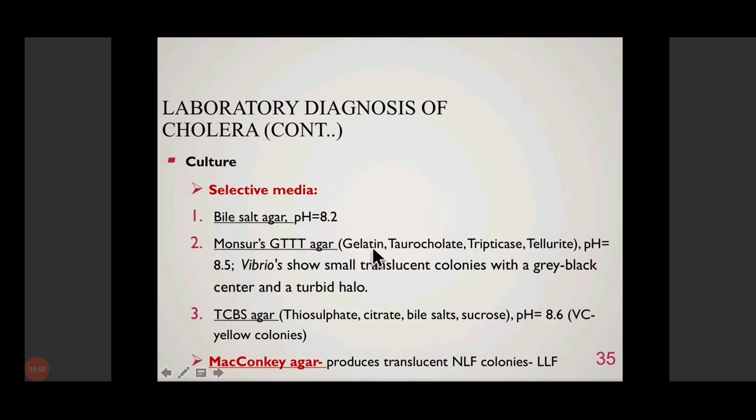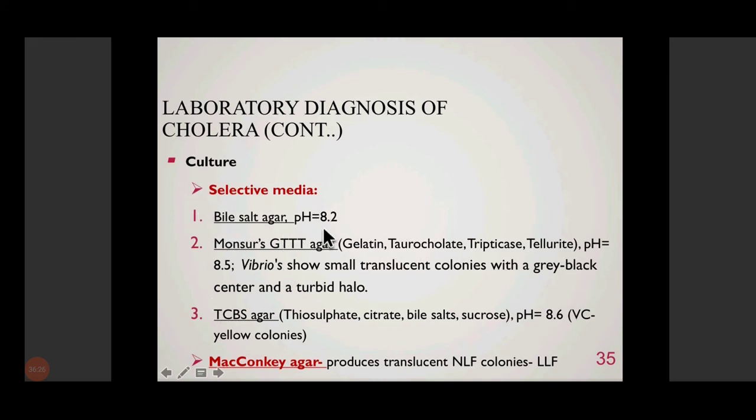Then we have Monsur's GTT agar, which contains gelatin, taurocholate, trypticase, tellurite. So GTT, triple T. Taurocholate and tellurite are selective agents that inhibit the growth of commensals and gram-positive bacteria. On GTT agar, Vibrio will grow as small translucent colonies with a grayish black center.